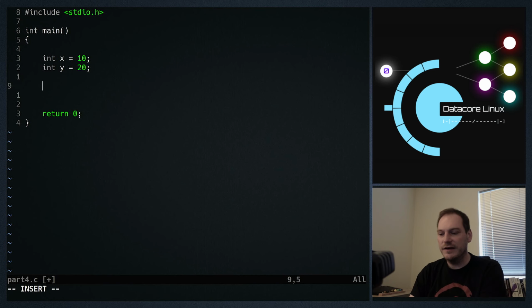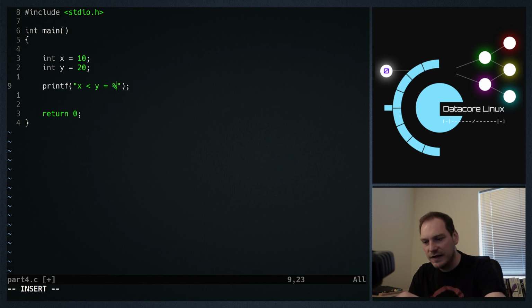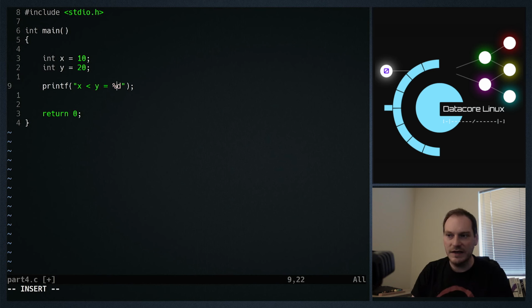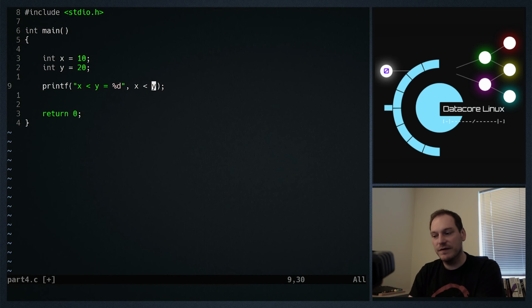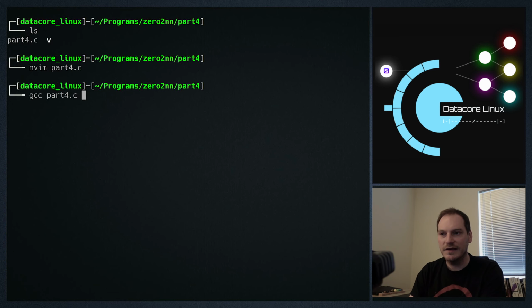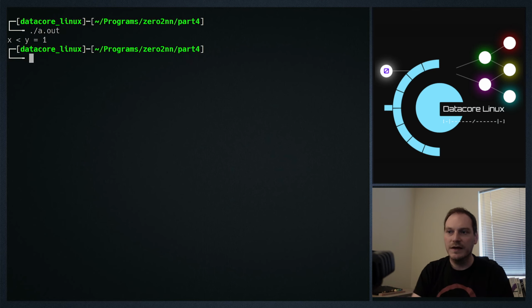Well, a good way to find out is with our printf function. So we can do x less than y equals and then %d. So we're going to replace this %d with a value of some kind, and assuming x is less than y resolves to some kind of whole number, this printf function is going to print it out. So let's find out what x is less than y equals. X is less than y equals 1, strangely enough.